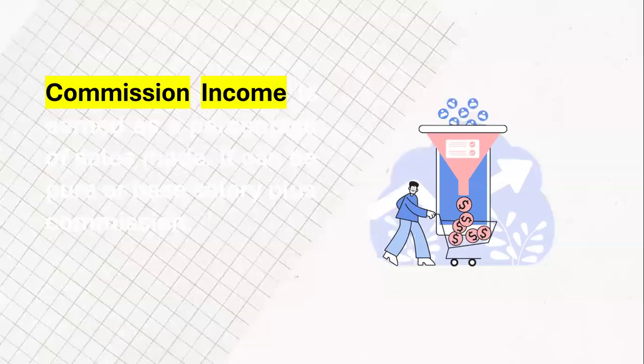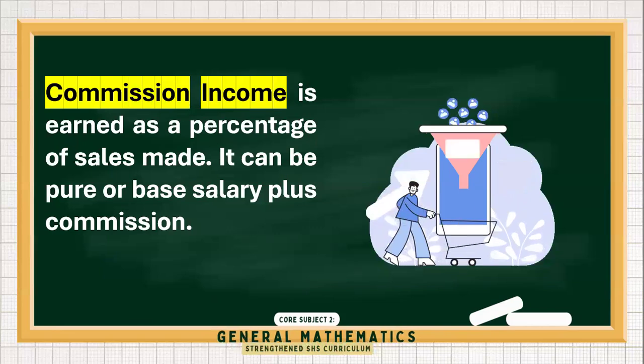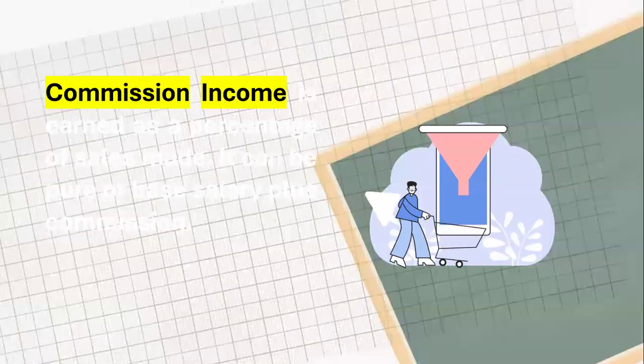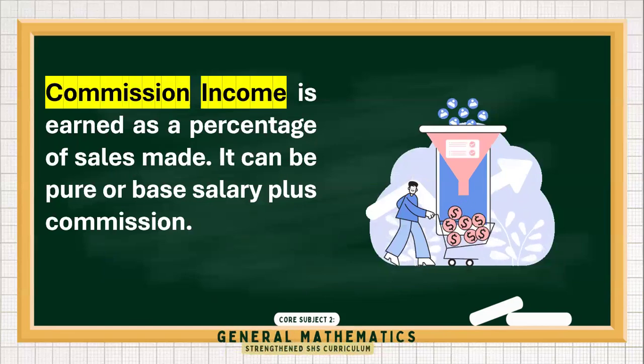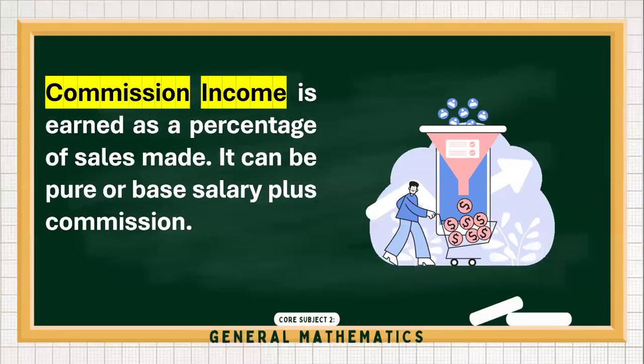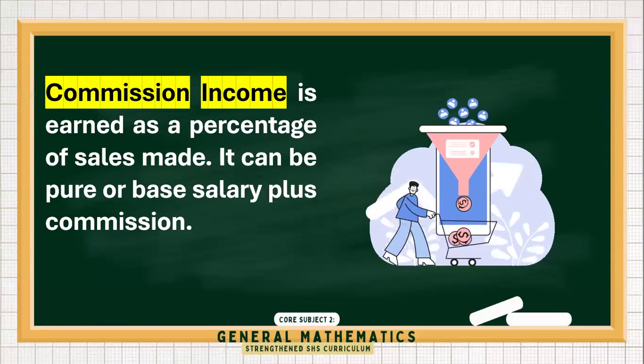For example, if an employee sells 100,000 worth of cell phones, then she gets a 5% commission. The percentage of commission will depend on the company's terms. So that will be 100,000 times 0.05. That's a total commission of 5,000.